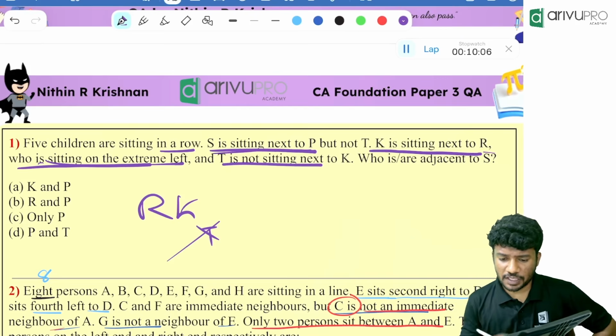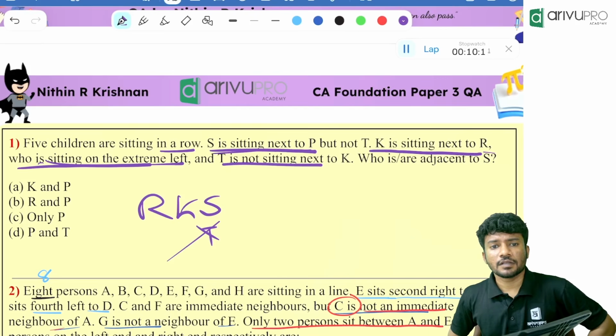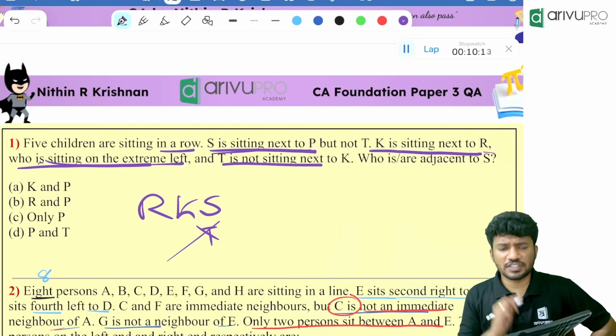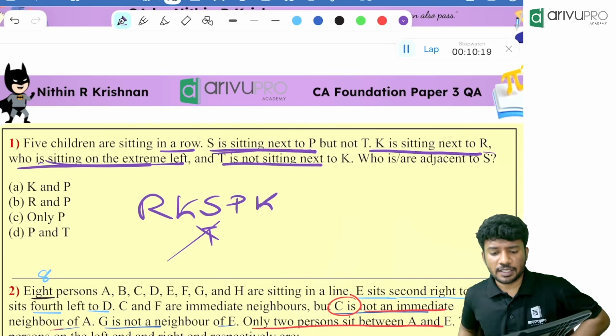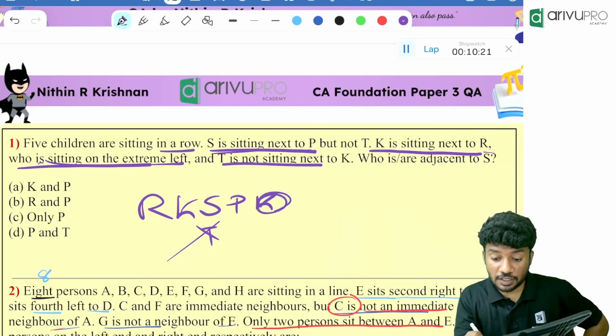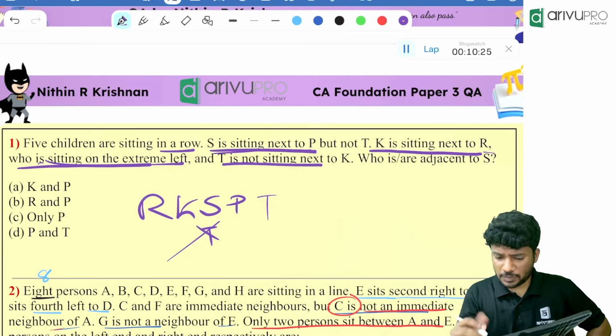Can S sit over here? We will check. If S is sitting over there, then P will be sitting over here and T will be sitting over here. Is this correct? One possibility.